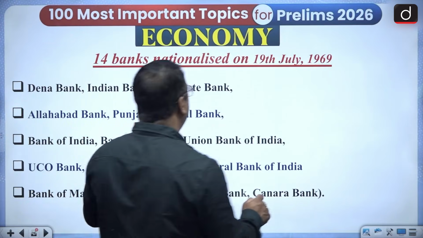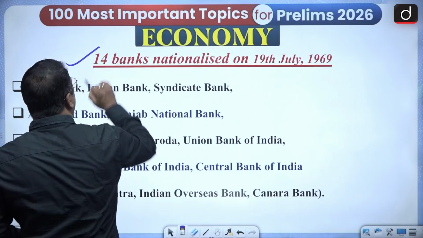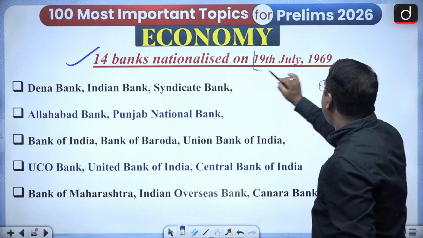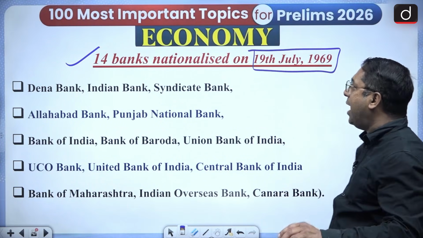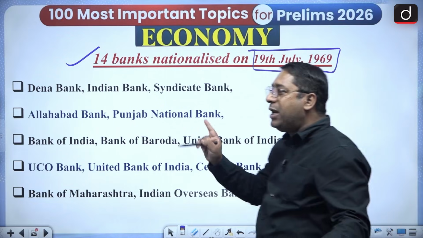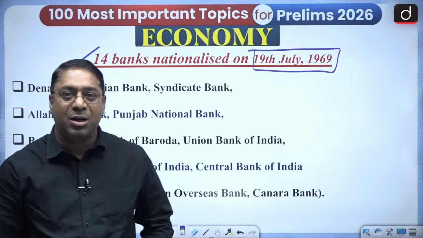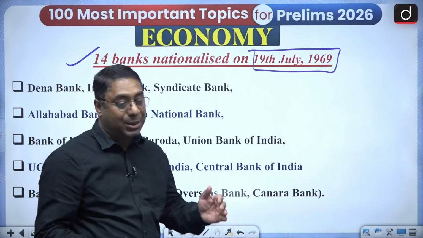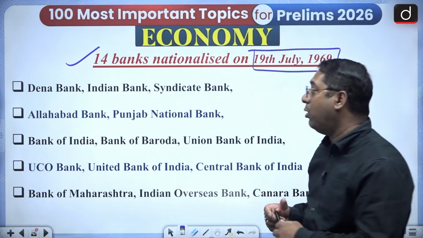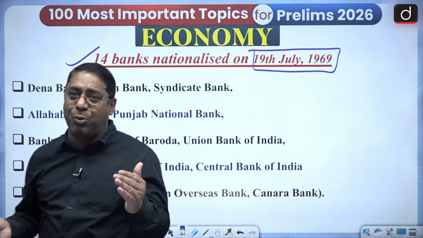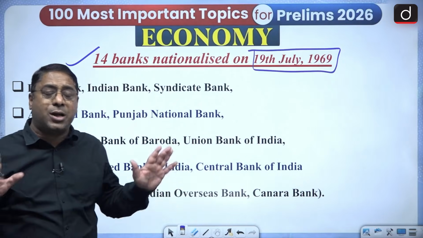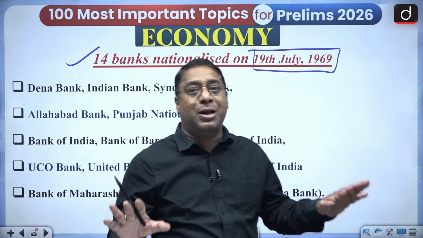But what is the very important thing? The very important thing is there are 14 banks which were nationalized in 1969. On 19th July 1969, 14 banks were nationalized. Now you should know what is nationalization of the bank. They were put under the government's control. That is a very simple language in which you can understand. Anything put under the government's control becomes a nationalized bank.